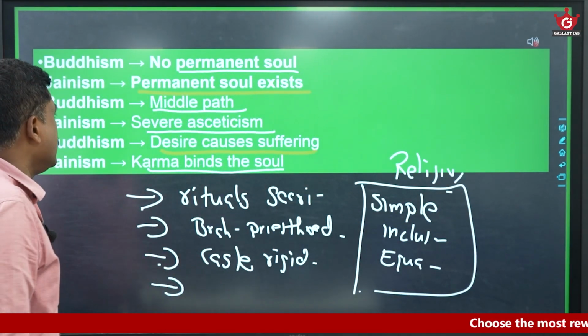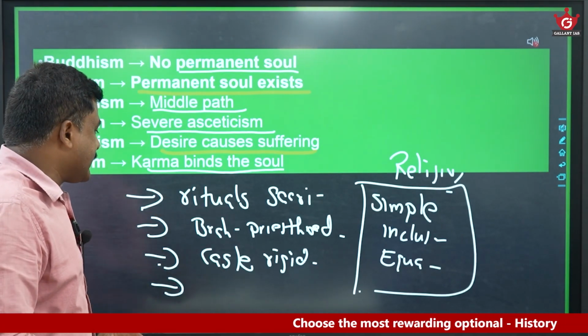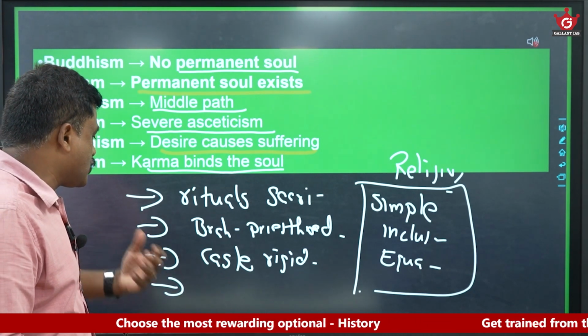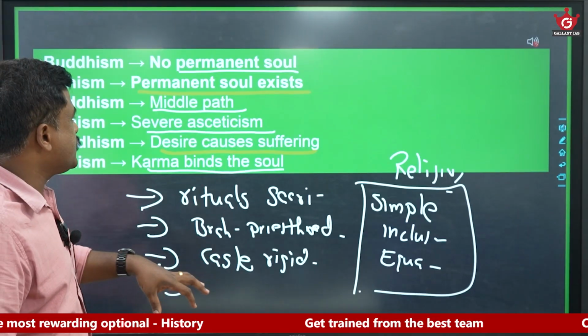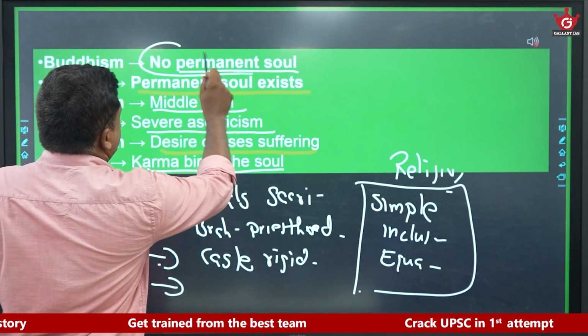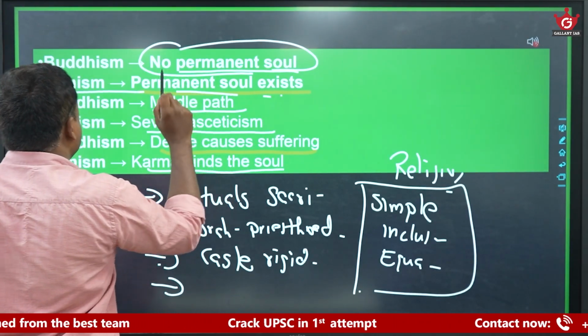So here you see, many similarities are there. They were against rituals and sacrifices. They were against religious complexities. They were against priesthood dominance. They were against caste rigidities, etc. At the same time, they have some differences also. Buddhism has no belief in a permanent soul. Jainism believes in the eternal soul.